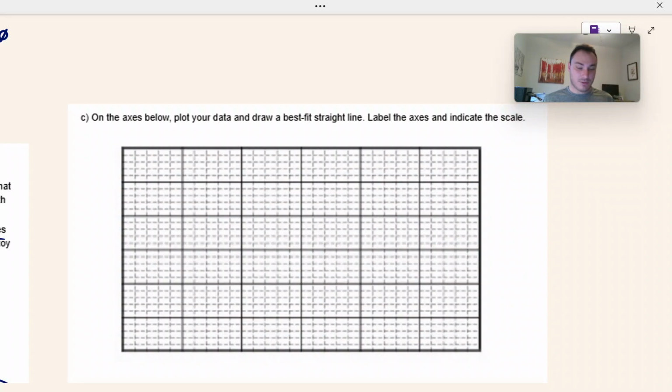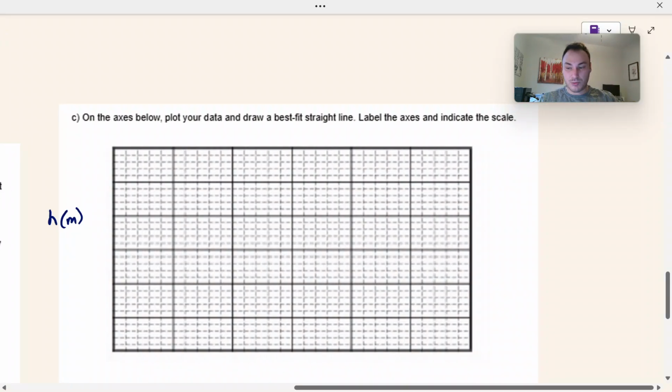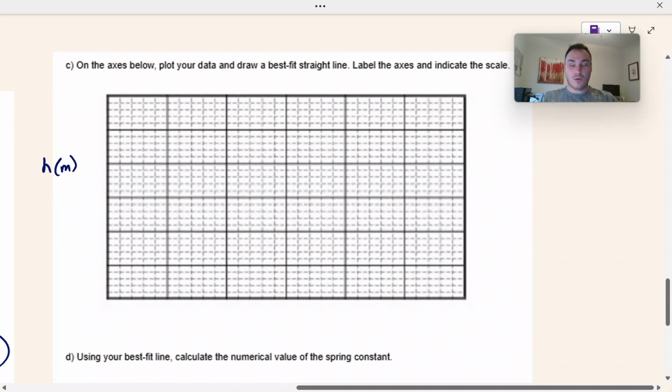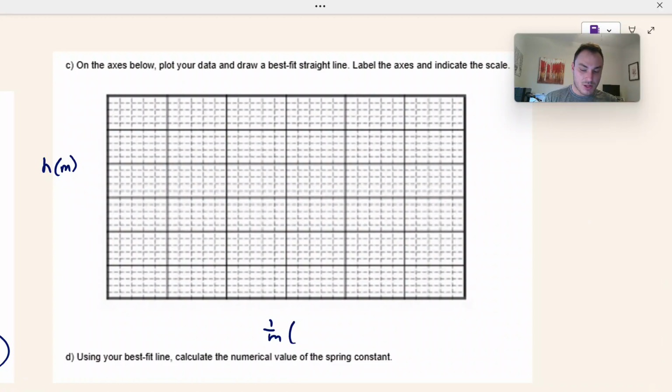So to make the graph, we said that we're going to graph h, the height, which is in meters. It needs to be in meters. If they give you compression in centimeters or millimeters, you need to convert to meters. And we're going to graph 1 over m. The units is 1 over kilograms.